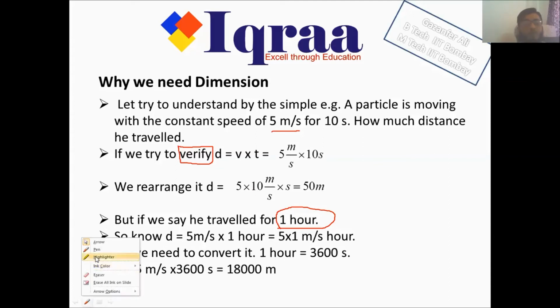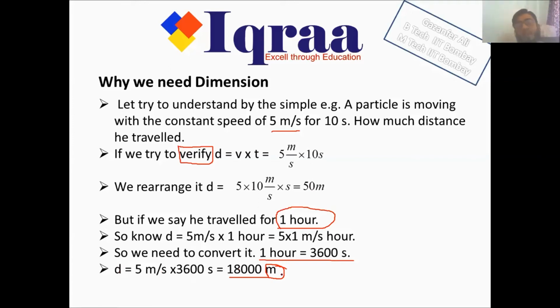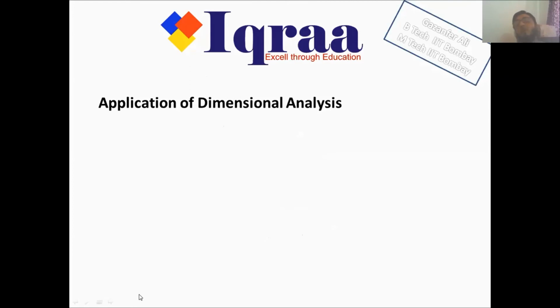But you see, the problem with the second part is that I have to do this conversion. And then finally, the distance traveled is 1800 meters. I know that the distance traveled is always in meters. So on the left hand side the unit is meter, and on the right hand side I also get the meter. What I started with is, I said, let us try to verify. So if I'm giving you different units, then the verification part is not that easy. That means if I want to verify something, dimensions are going to help me.